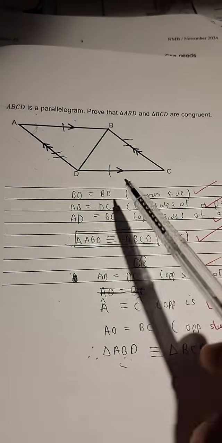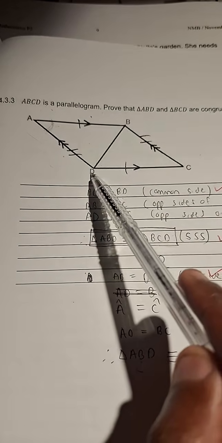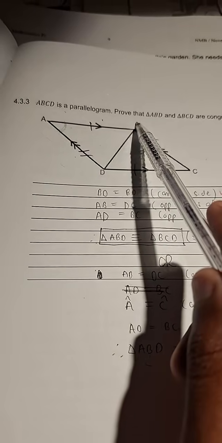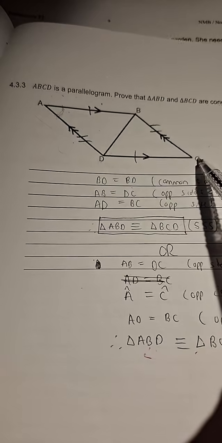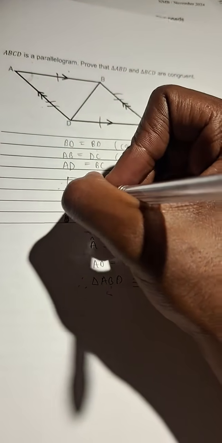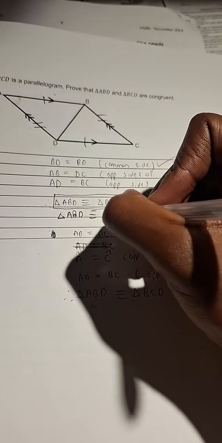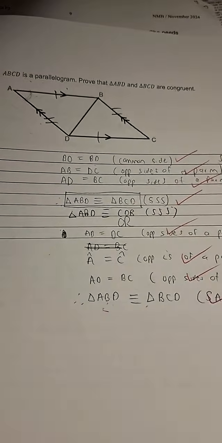let me be mindful of where I'm moving. I'm moving from the parallel line to the empty, to the two parallel lines. So I should do the same thing here. C, D, B. If I'm saying A, B, D, then I should also say here C, D, B. So if I'm going to say triangle A, B, D, then I need to say it's congruent to C, D, B. And then I write S, S, S as my case of congruency.